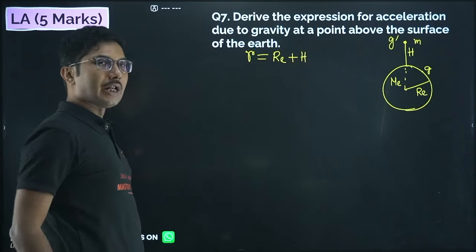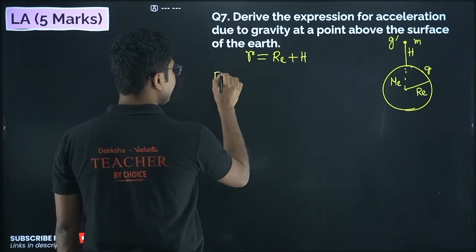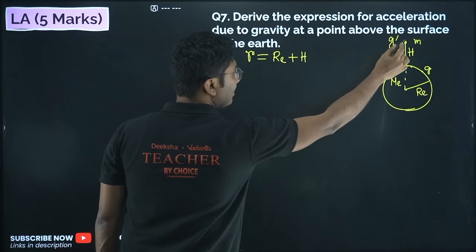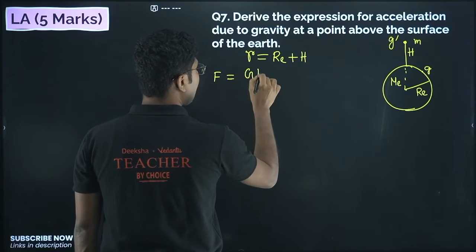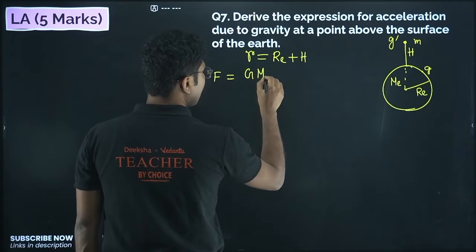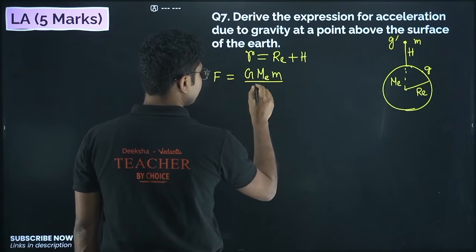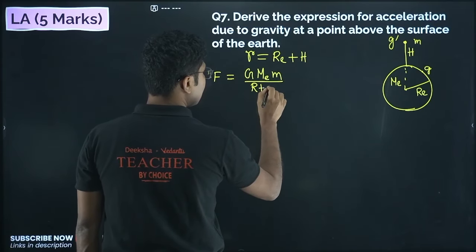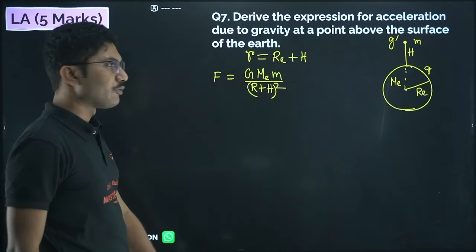Now we will apply our most common law, Newton's law of gravitation. The force acting between the mass m and Earth is given by G ME into m divided by (R plus H) whole square. This is the formula that we all know.